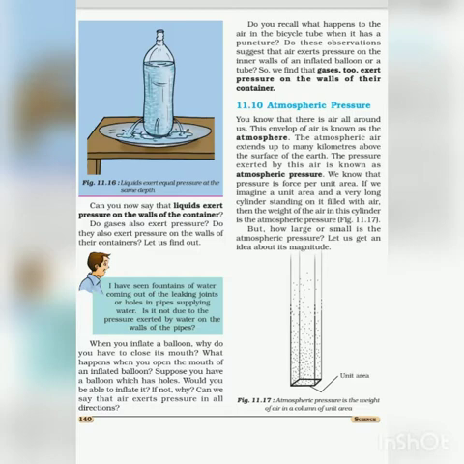Now students, refer to the 11.17 picture. Atmospheric pressure is the weight of air in a column of unit area. If we have a long cylinder standing on unit area, then the weight of air in this cylinder is the atmospheric pressure. Now how to know the magnitude of atmospheric pressure? Let us study from the activity